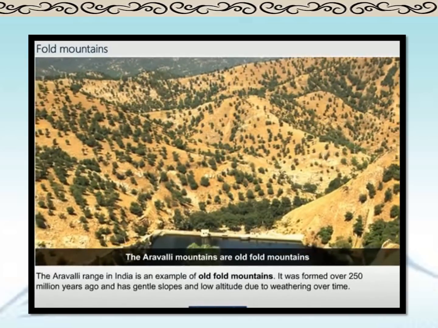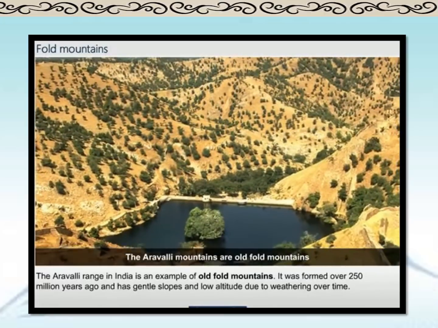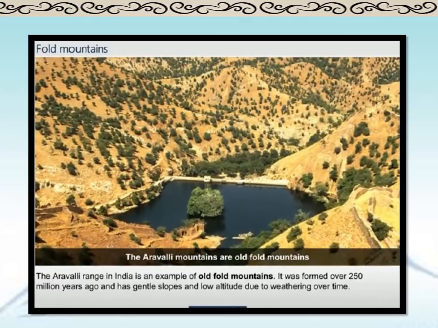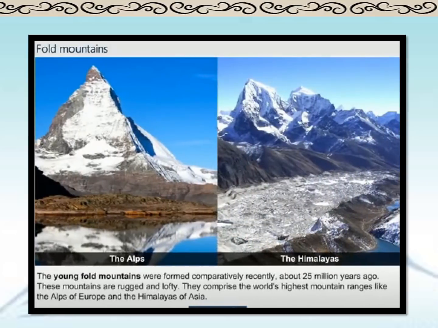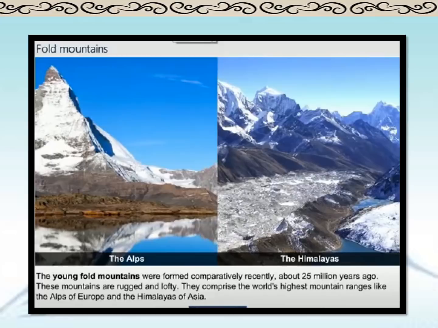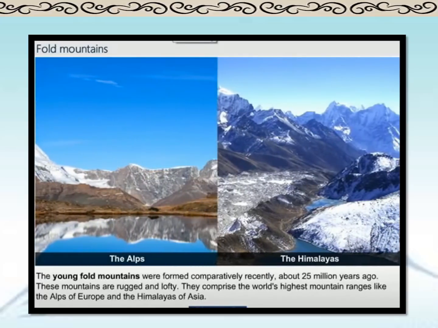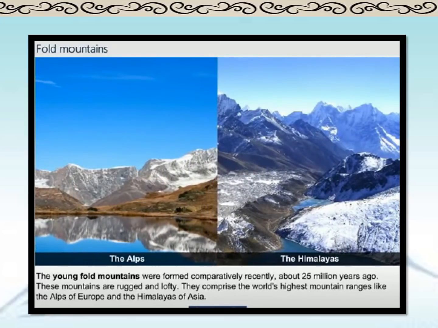Try this out, students. This is an example of the Aravalli Mountains. These are old fold mountains. They were formed over 250 million years ago and have gentle slopes and low altitudes due to weathering over time. And this is an example of the Alps of Europe and the Himalayas of India. They are young fold mountains, comparatively recently formed about 25 million years ago. They are rugged. Rugged means rough and lofty means high. They comprise the world's highest mountain ranges.